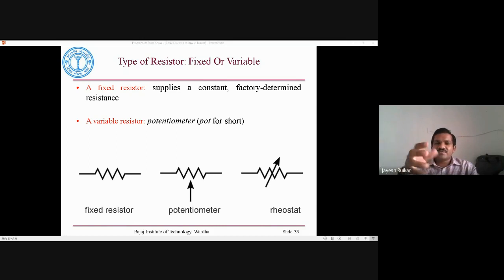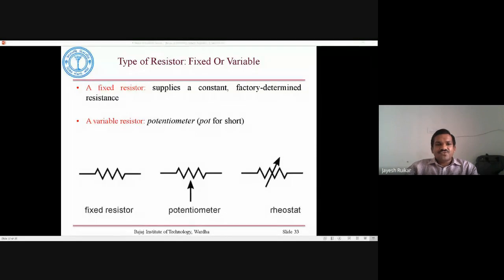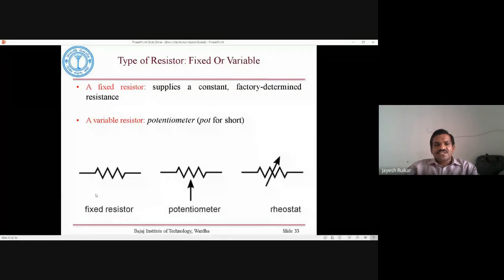Okay, so this is one of the examples of variable resistors. These are the symbols which I have shown here for your fixed type of resistors. It's like a zigzag line. That is what your resistor basically is.